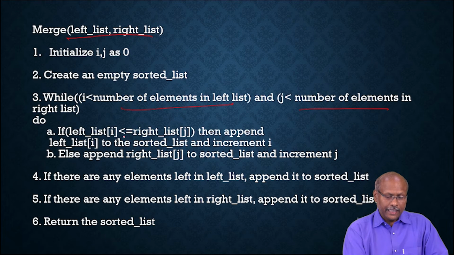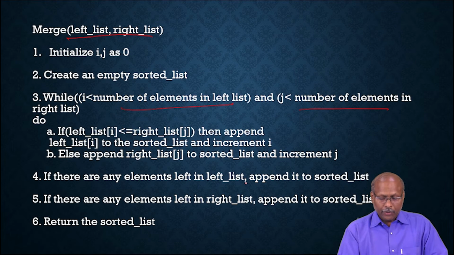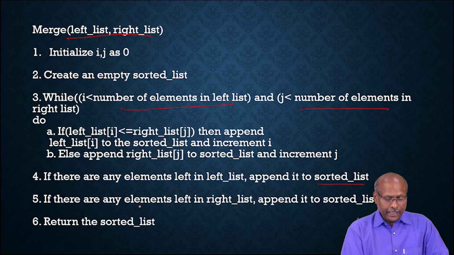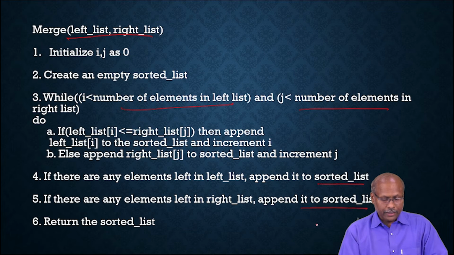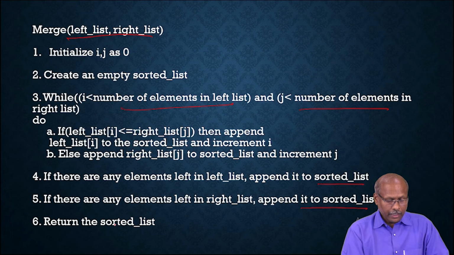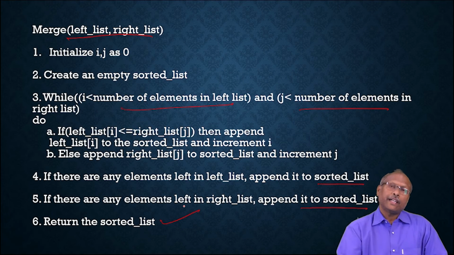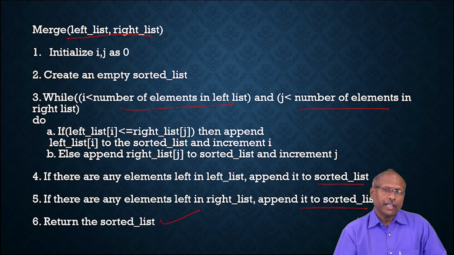If the left list element is less than the right list element, then append it. Else append the right list element. If there are any elements left in the left list, append them to the sorted list. If there are any elements left in the right list, append them to the sorted list. And finally return the sorted list. So this is the general merge sort algorithm.